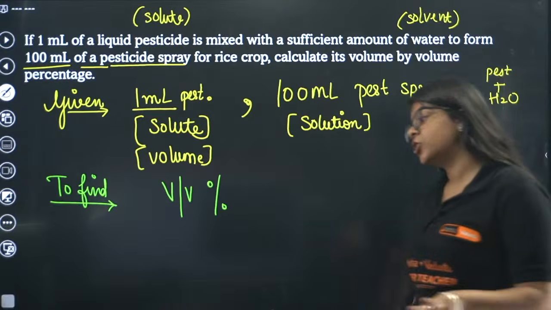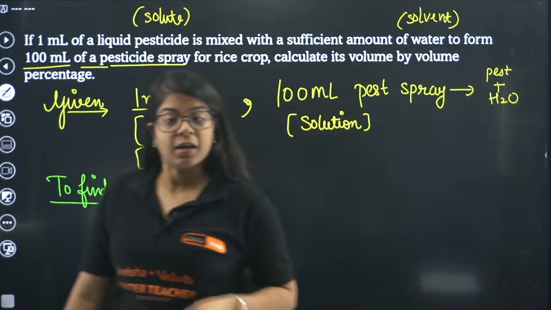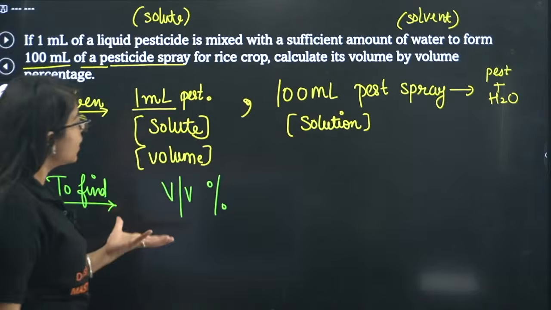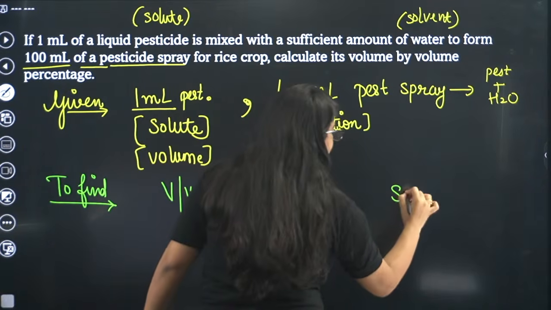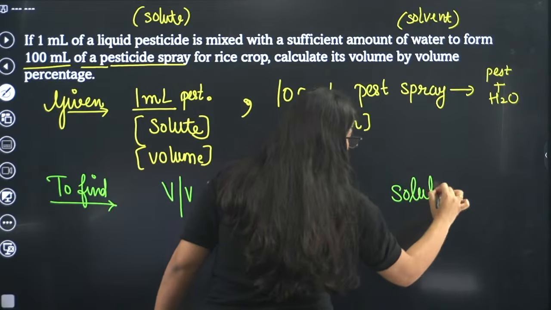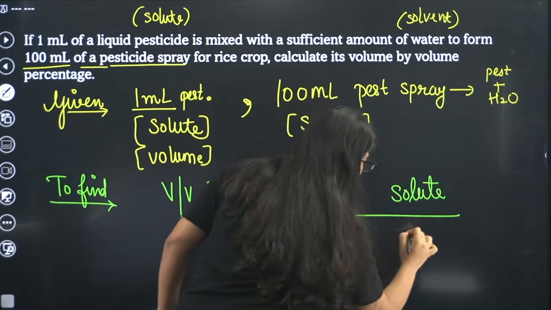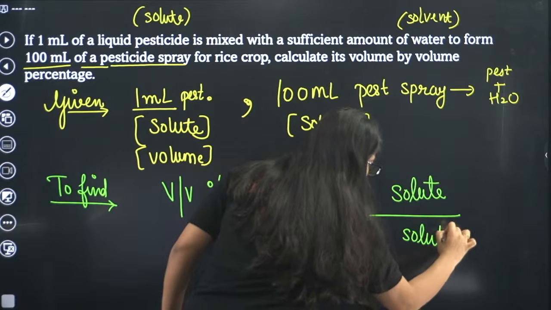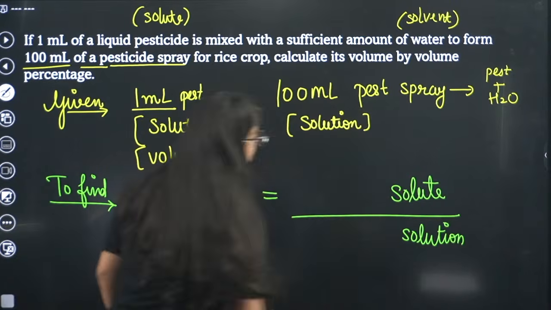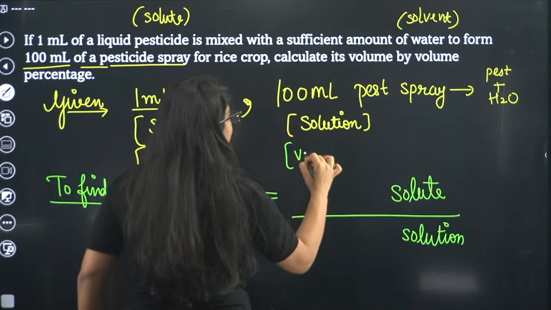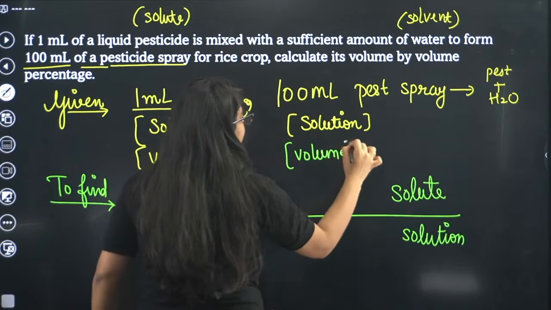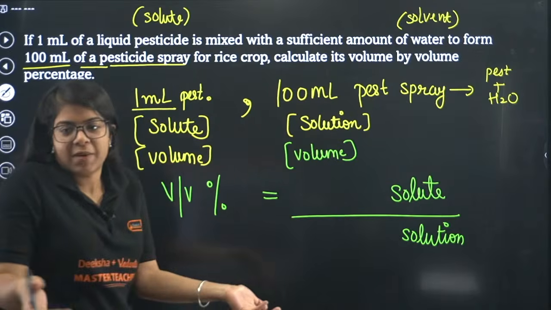Okay, great. So, just like we did the earlier formulas, the numerator will always have solute, that's for sure, and the denominator will always have solution. But here what is given? Volume is given. Here also volume is given, right? So we cannot write mass if mass is not given.